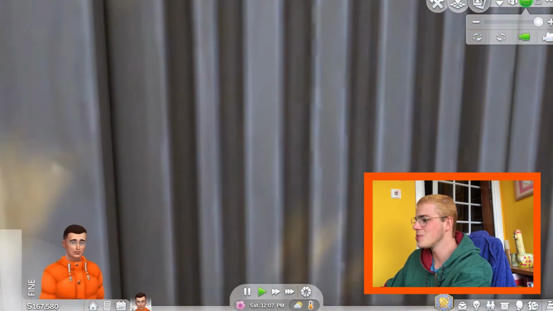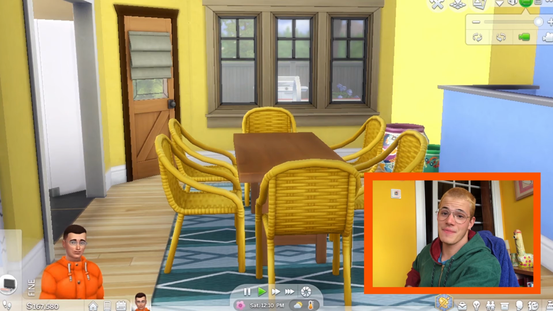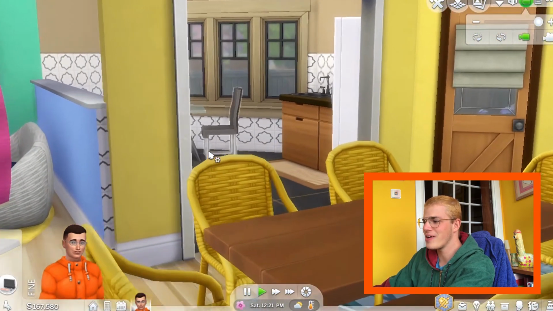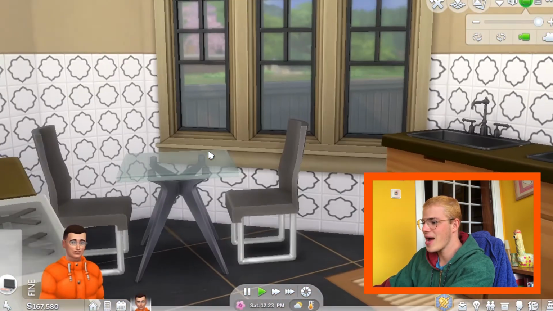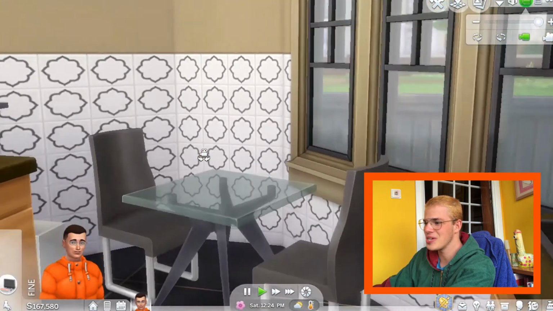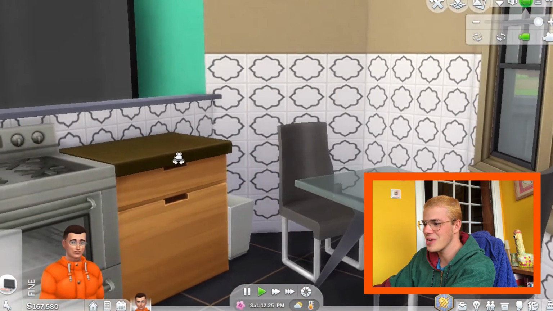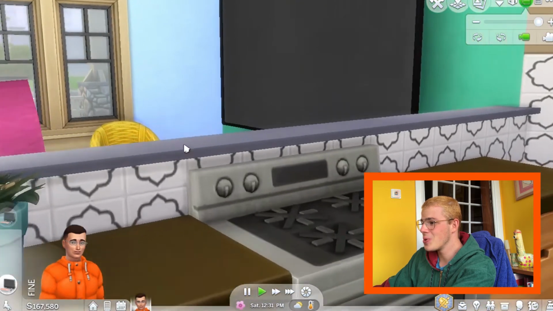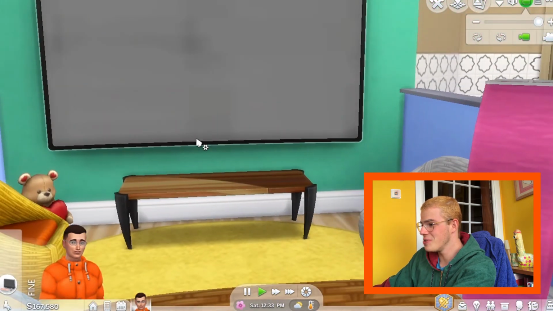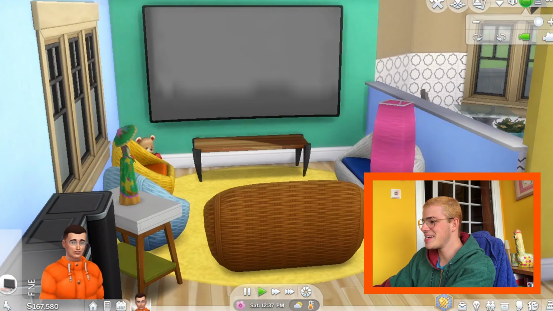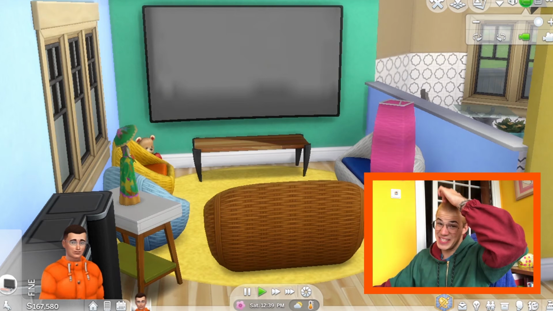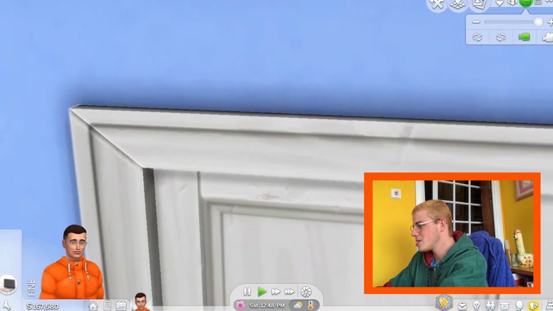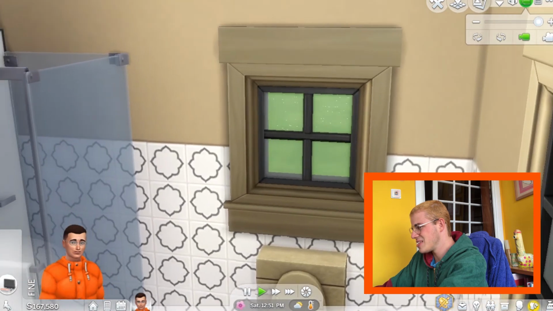So you walk into the main door and you have the dining room. You move on to the kitchen. Why not? Yeah, let's go to the kitchen. And you have a simple kitchen. It doesn't really look like a great kitchen. And the kitchen then looks out into the living room with the huge TV. It's an interesting choice of colors. And then you move on to the toilet, which is not that interesting to see.